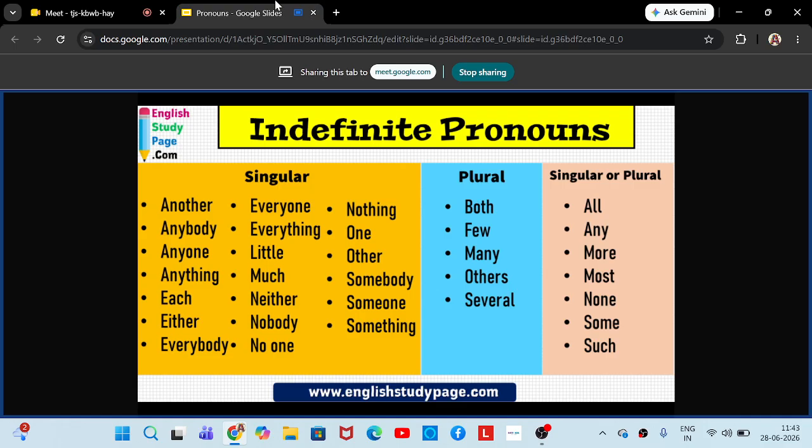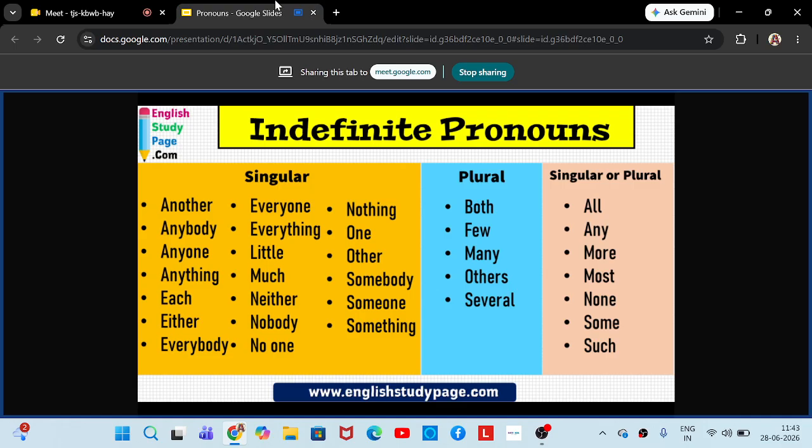And next, with plural, we have both, few, many, others, several. All these come under the plural category. Okay. So you can see the difference between singular and plural is singular is one and plural is many. So that is why we are using both. Both means two. Few means again little. Actually, little comes in plural also.